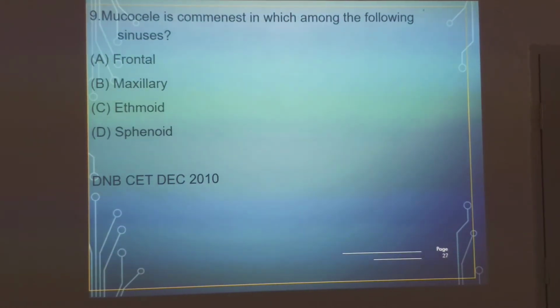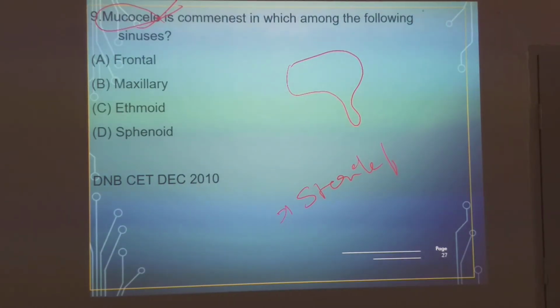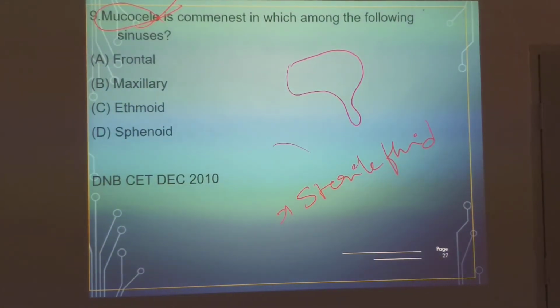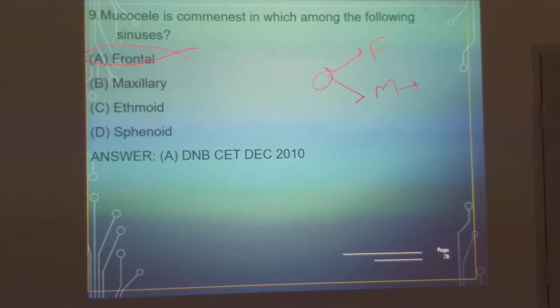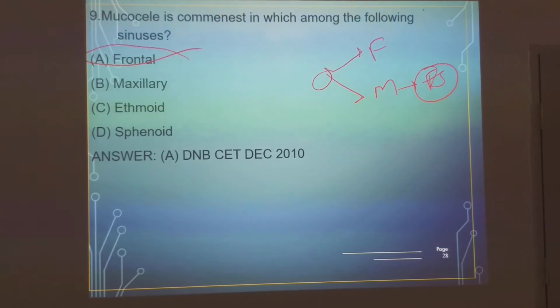Mucocele is common in which of the following sinuses? Frontal, maxillary, ethmoidal, sphenoidal. So once again, drainage pattern. What is a mucocele? A sterile fluid collection. Which of the sinuses gets obstructed very easily? The answer is frontal sinus. Osteomas are more common in the frontal sinus. Mucoceles are also more common in the frontal sinus.